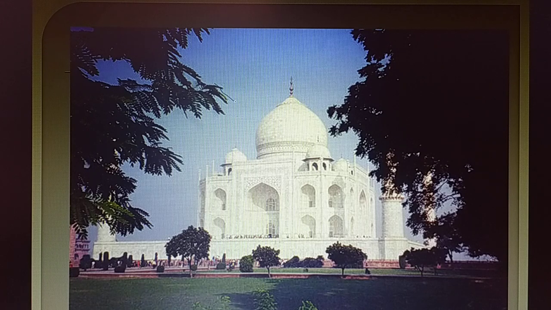So this is the Taj Mahal. Already we know where it is located, by whom it was created, and what is the story behind its construction, so we know everything about this monument. We can understand that earlier an engineering system was developed very systematically, and from which year to which year, or how many years, it took to construct this monument.